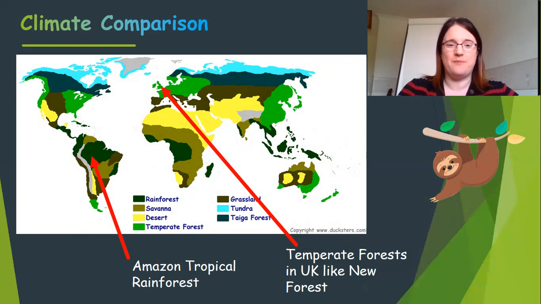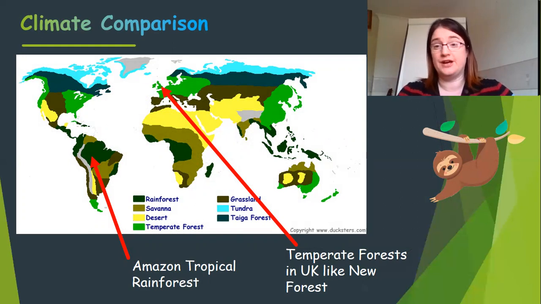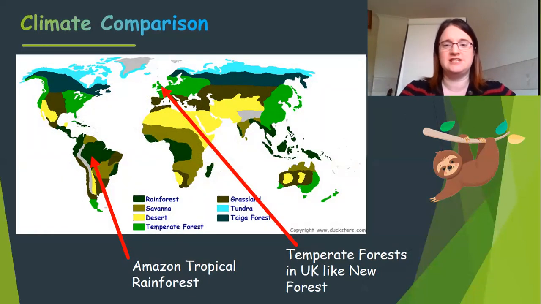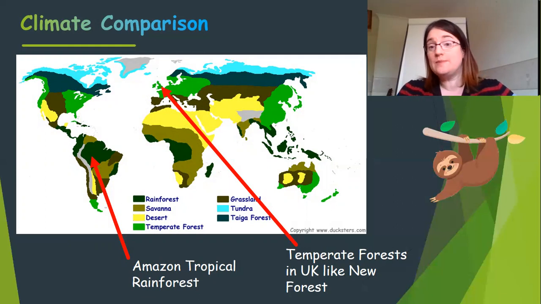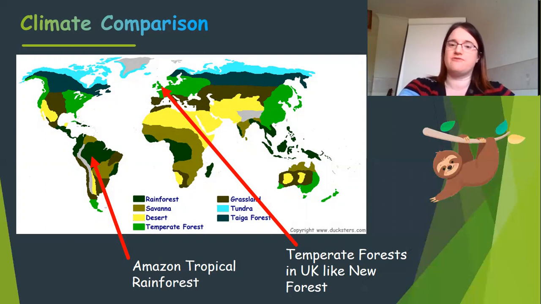So you can see on our map, we've got the Amazon tropical forest near that equator, a hot, wet area. And then we've got a temperate forest. We're going to look at a place called Brockenhurst in the New Forest. If you live in Southampton or Poole, I'm sure you may well have visited the New Forest, as it's quite close to you. And it's variable. Sometimes it's warm, sometimes it's cold, sometimes it's hot, sometimes it's rainy, sometimes it's dry, but there's a spread of climate throughout the year. So we're going to have a really close look at the data now.